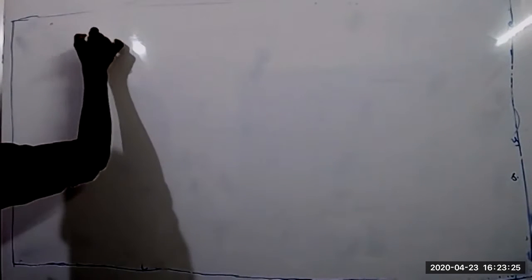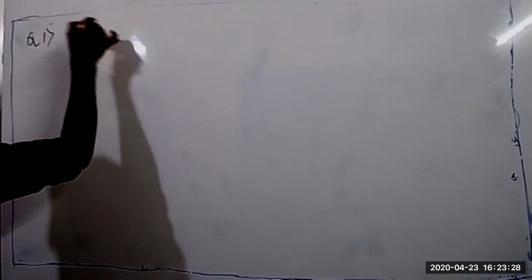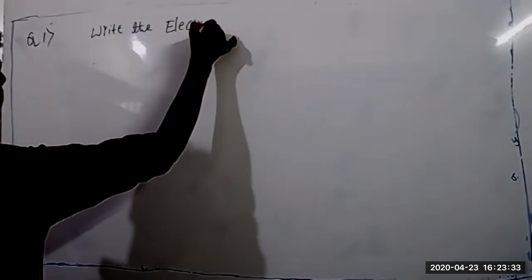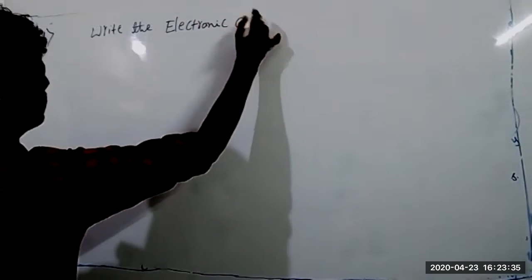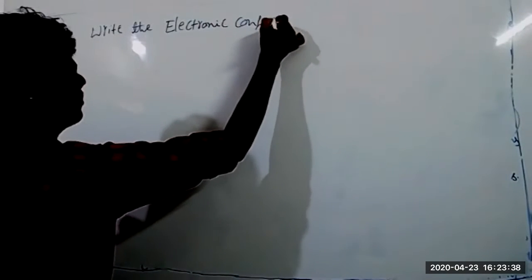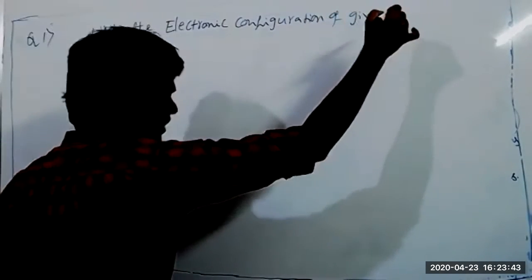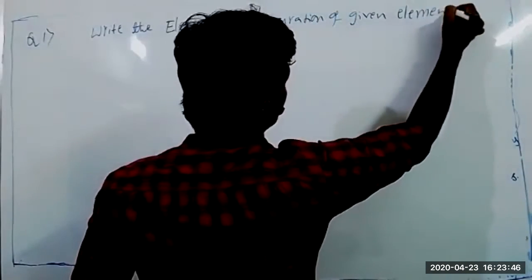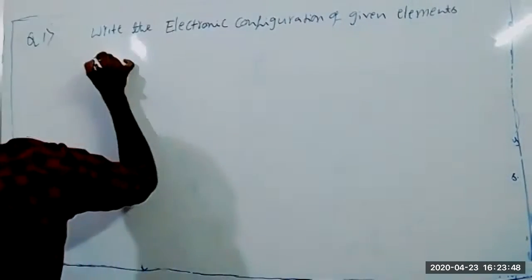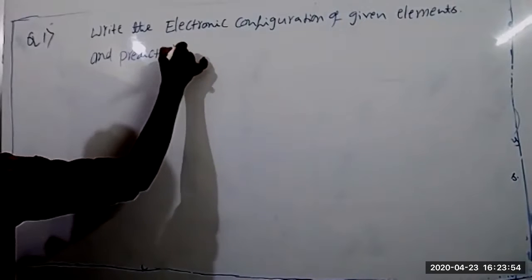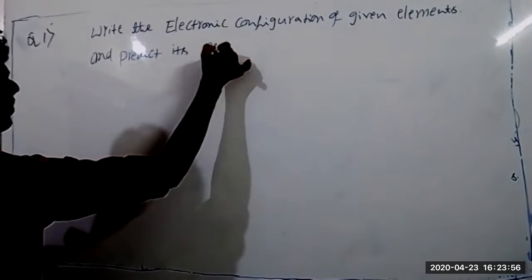Write the question: write the electronic configuration of the given elements and predict the period and group number.